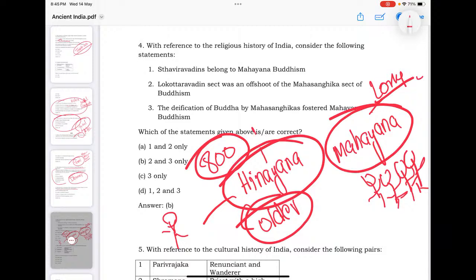Okay, they follow Pali, and these people adopted Sanskrit. Also, they started idol worship here. Buddha and Bodhisattvas are being worshipped here.